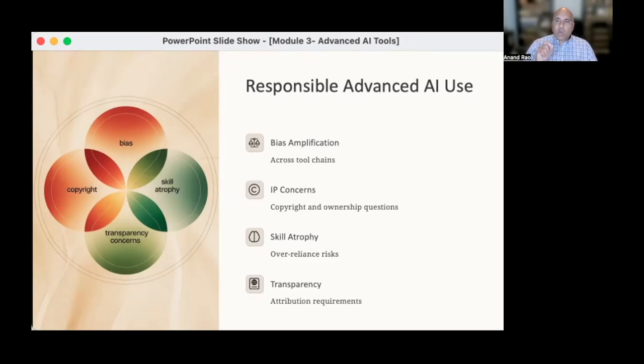Now, responsible use really requires transparency. And that's another element of this: when we're using AI assistants, we need to be very careful to offer proper attribution and quality control. For instance, if you're talking about an author using AI tools, it's not possible for them to list the AI tool as their co-author, because that AI tool is just a tool. It's not another author. And if the human author is offloading too many of those responsibilities onto the AI tool, they're doing it to their own detriment. It really comes down to the human author being responsible for that content. It's important that they're transparent about the use of those tools, and that they maintain control over the quality of the work.